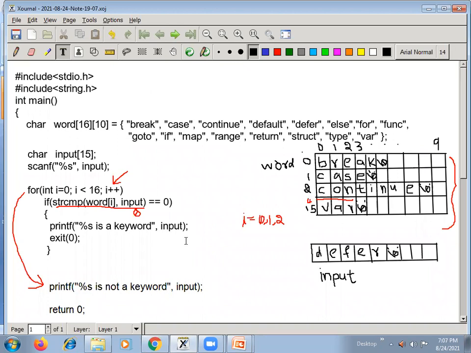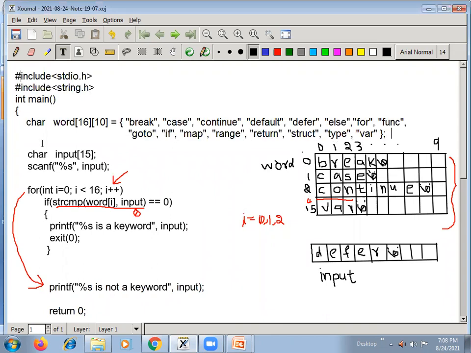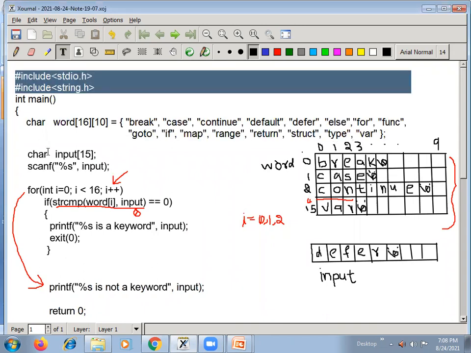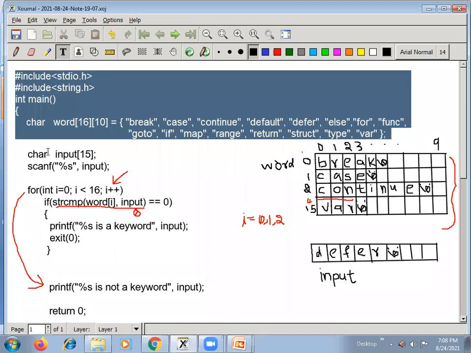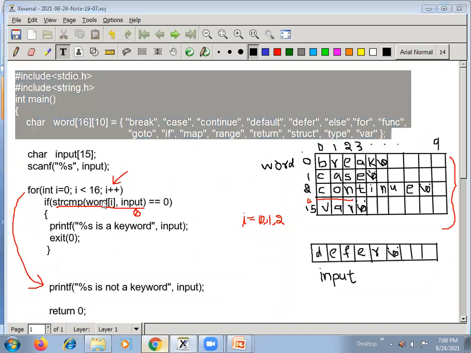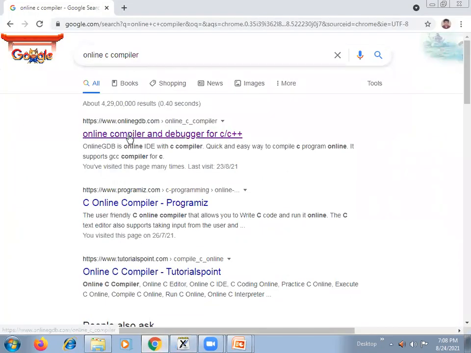Clear? Okay, right. So is there any doubt? Input in the last printf. Yeah, I have included. Okay, so thank you. All right, so let me quickly show the execution of this, whether our code works or not. We'll see here.